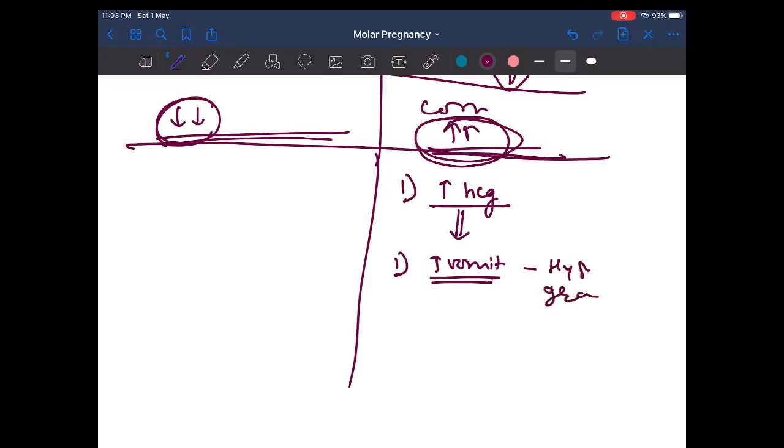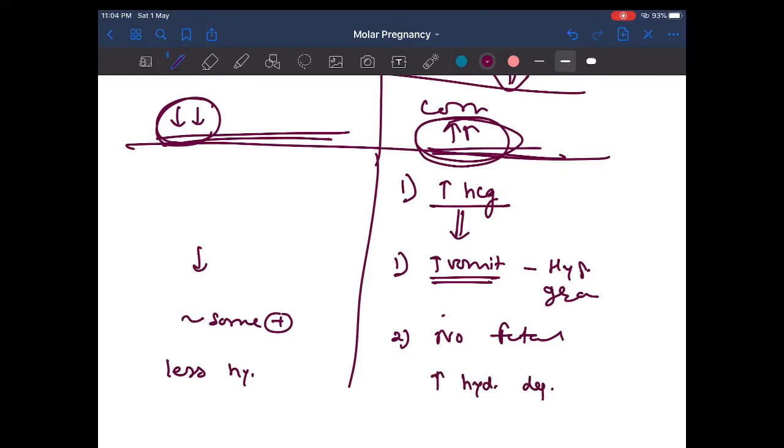It will be more in complete and less in partial. Secondly, there will be no fetal part in complete mole, and here some fetal part will be present. Third, there will be more hydropic degeneration in complete mole, and less hydropic degeneration in partial mole.